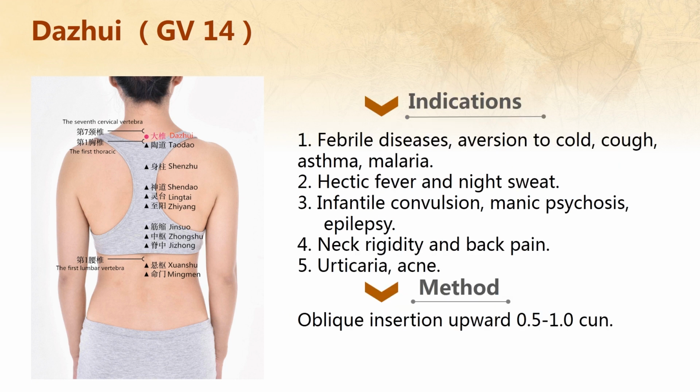The indications include 5 aspects. The first is febrile diseases, aversion to cold, cough, asthma, malaria. The second is hectic fever and night sweat. The third is infantile convulsion, manic psychosis, epilepsy. The fourth is neck rigidity and back pain. And the fifth is urticaria, acne. Let's see the method. Oblique insertion upward 0.5 to 1.0 cun.